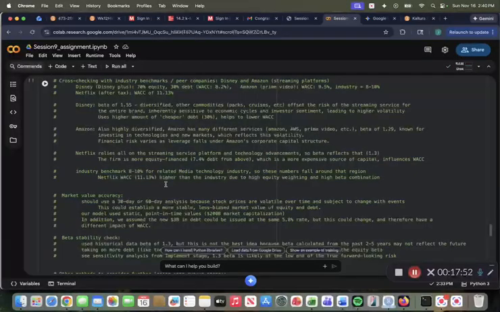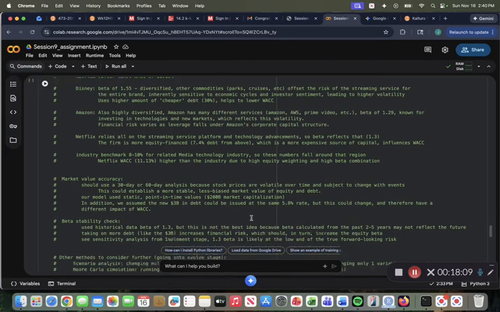And then to look at the industry benchmark, being 8 to 10% for the related media technology industry, the numbers mostly fall around that region, except Netflix is about a whole percentage point above that. But this is due to the high equity weighting and the high beta combination.